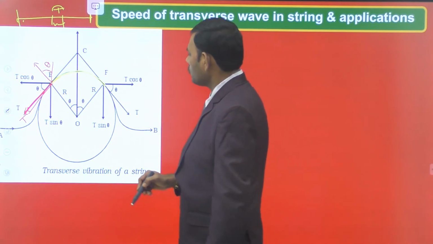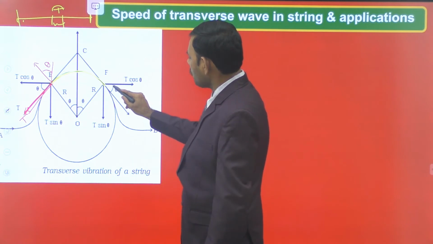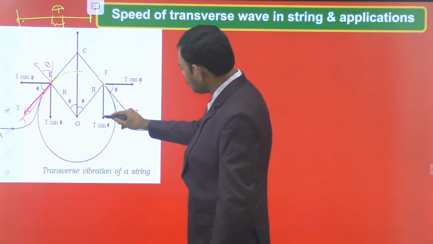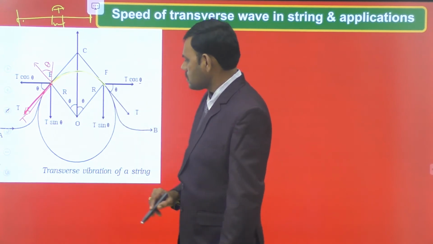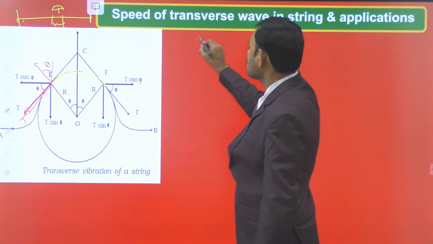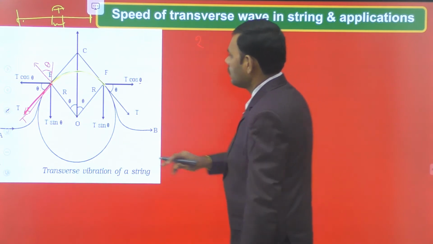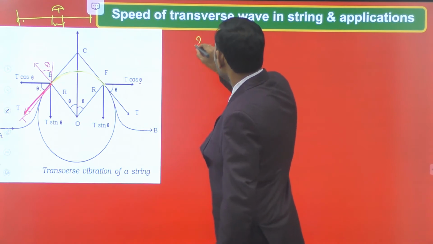Here also the tension is resolved into two components, T cos theta and T sin theta. So the net force towards the center is 2T sin theta.